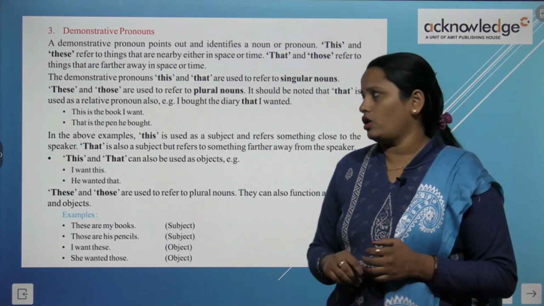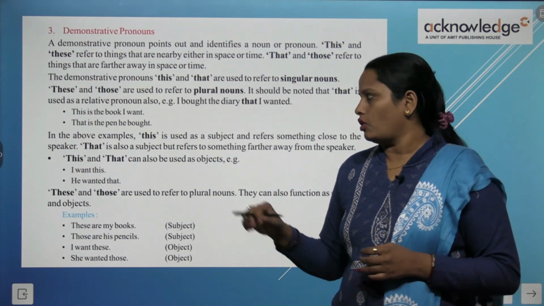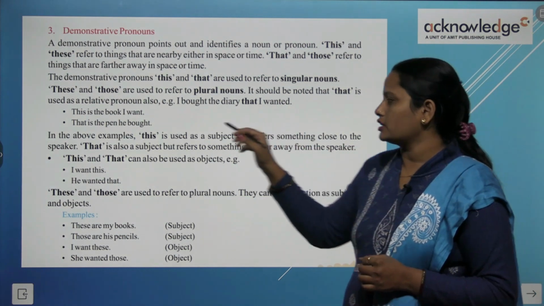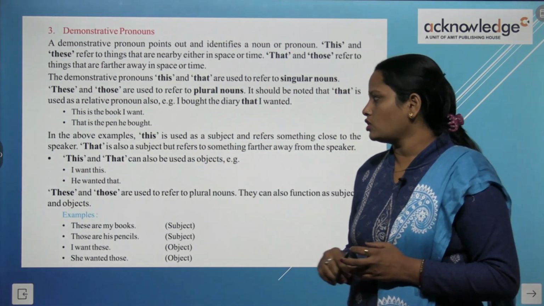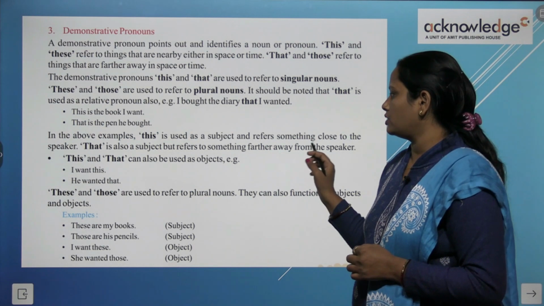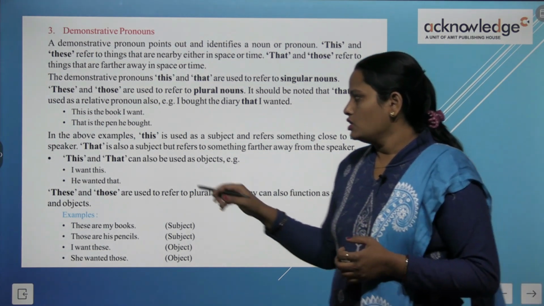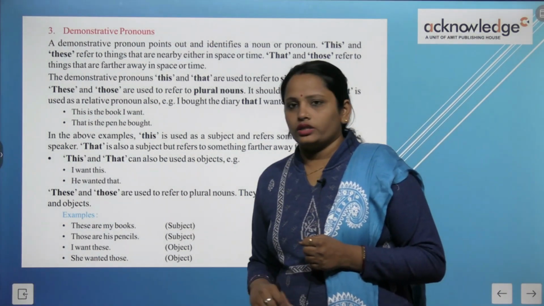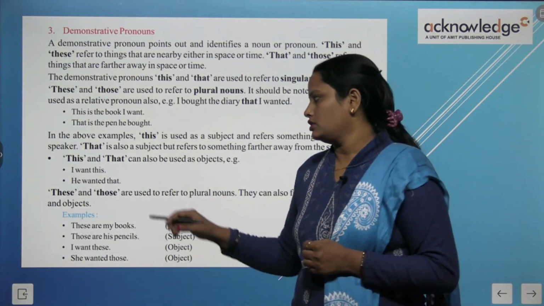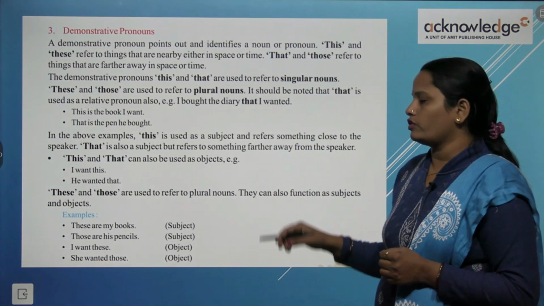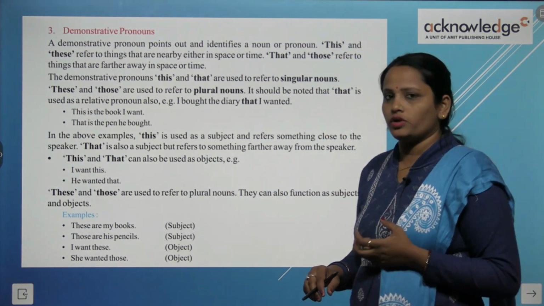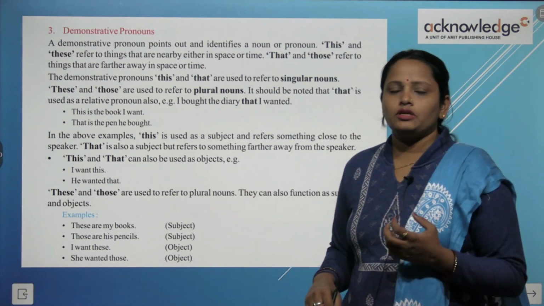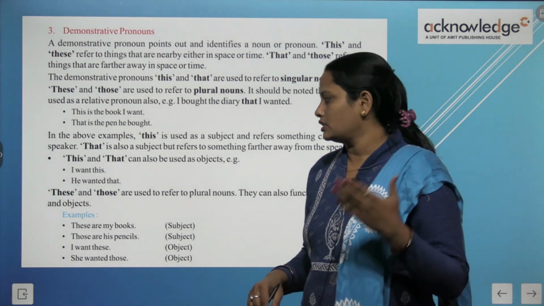This is the book I want and that is the pen he bought. In the above example, this is used as a subject and refers to something that is close to the speaker. That is also a subject but refers to something that is far away from the speaker. So this and that can be used as object: I want this, he wanted that. These and those are used to refer to plural nouns. These, those हम plural noun के लिए use करते हैं. They can also function as subject and object. तो ये भी subject और object की तरह ही function करते हैं.